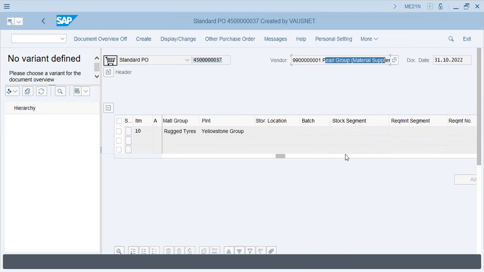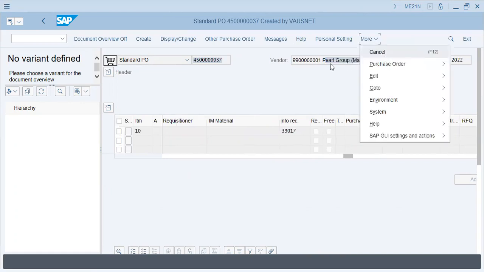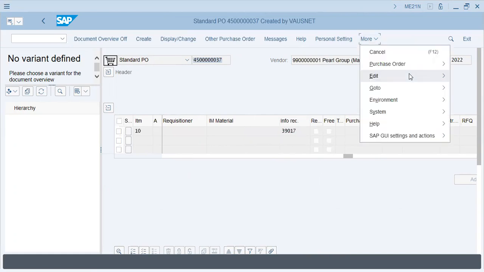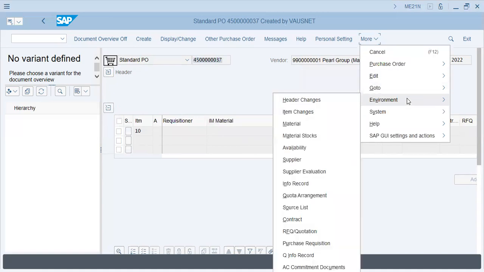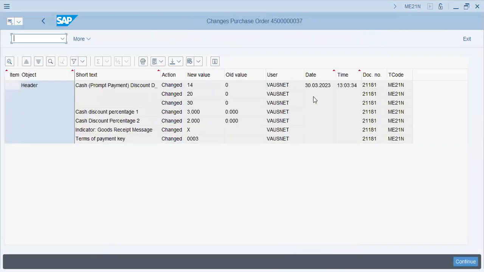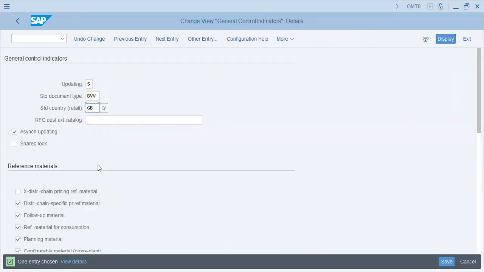This document will have a document type assigned to it. Document types denote the status of the material or document, at what level the material is. Like it can be a PR, it can be a purchase order. So we have document types for that.